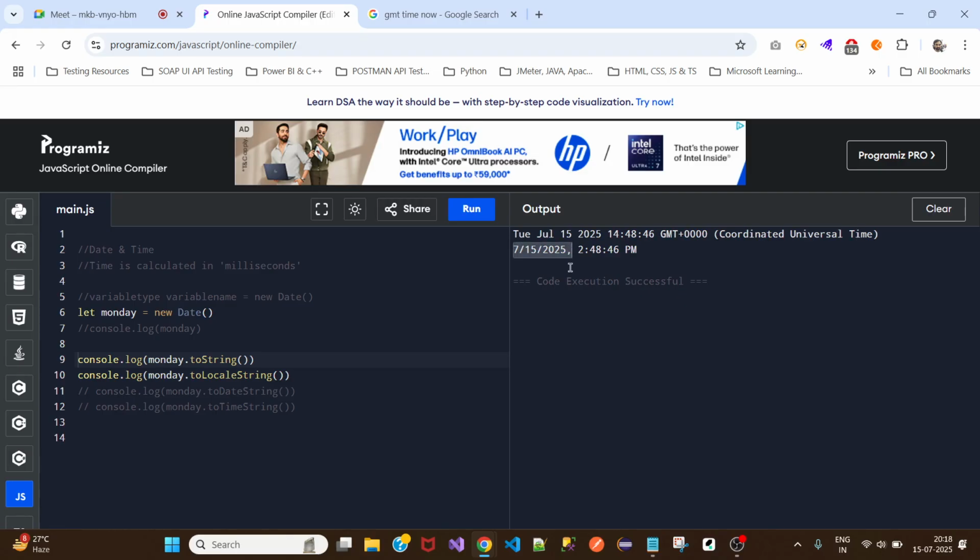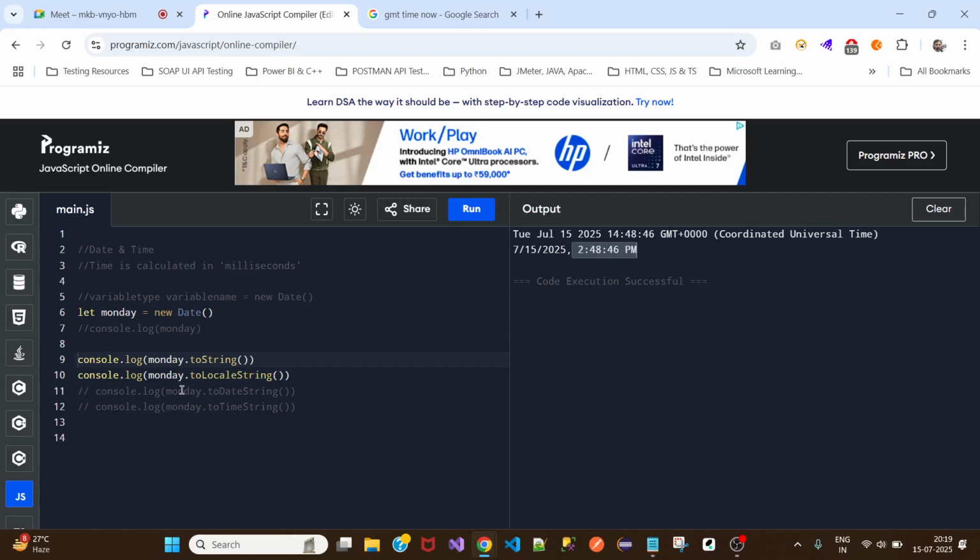Here it is more readable. It is still readable, but it's in a different format. Month comes first, then day comes in. For us, it's day first, then the month. So that is the difference. And this is Greenwich Mean Time, Greenwich Mean Local Time.